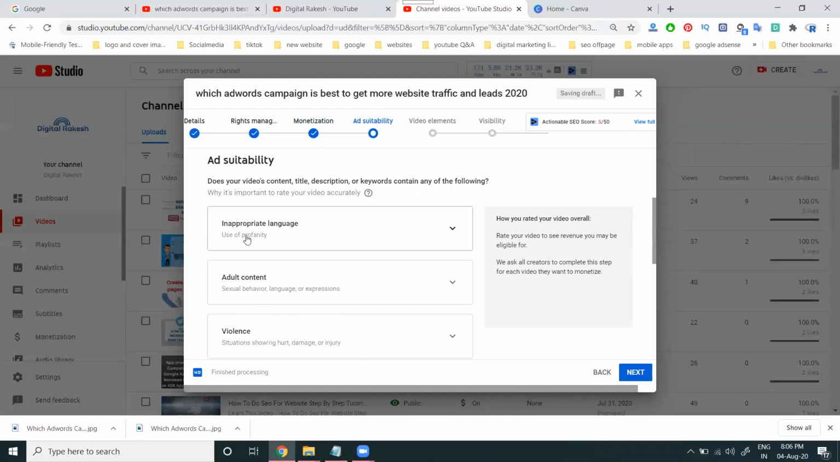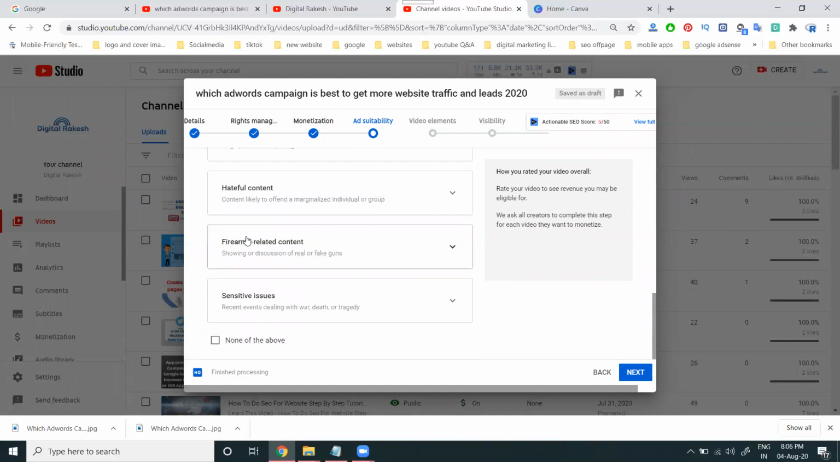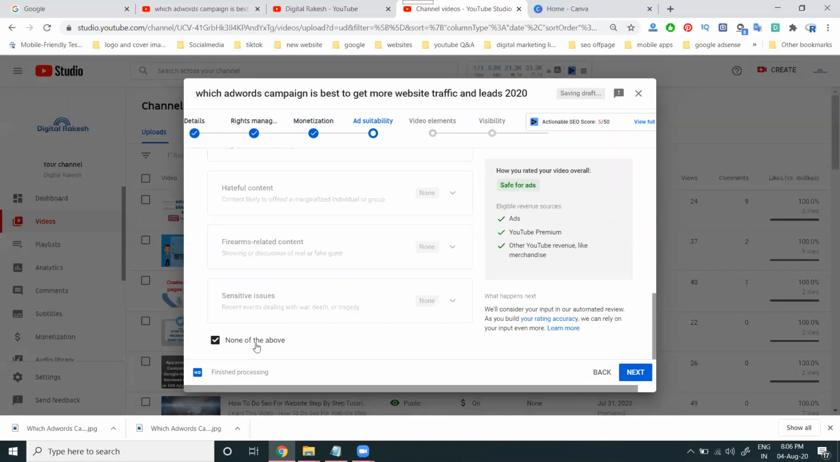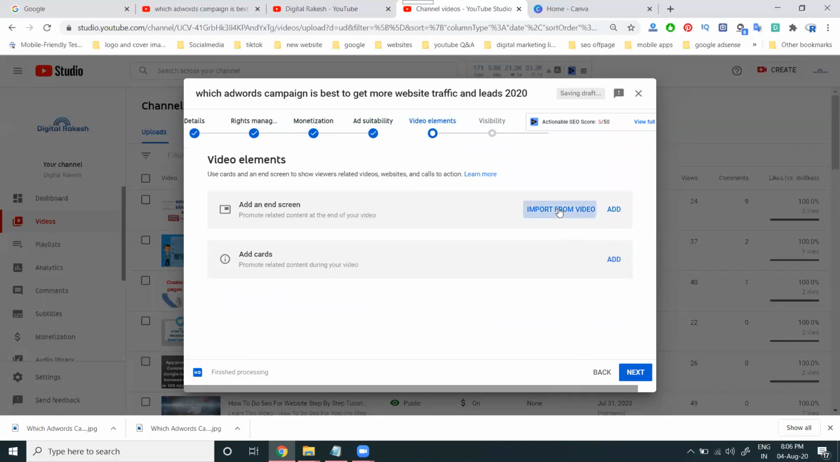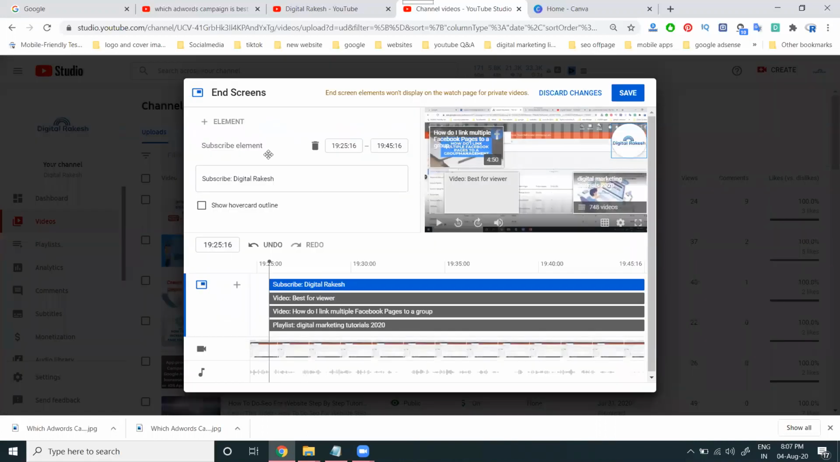If there is inappropriate language, adult content, violence, harmful or drug-related content, hateful content, or sensitive issues, this all has to be declared. If none of the above applies, click the none of the above option. Next, import from the end screen. We can upload the latest video or a relevant video, and you can add it in the particular option. So I'm selecting inappropriate or related videos.